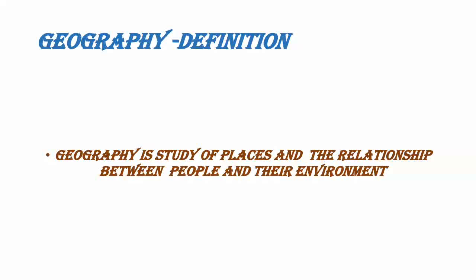Here in this video, we are going to see Geography Chapter 1. Totally we are having 8 chapters. And the brief definition of geography is, as I already said, geography is the study of places and the relationship between people and environment, which place we are living, right? Maybe oceans, continents, mountains, whatever it is, which environment we are living in, that we are going to study in geography. That is called geography.